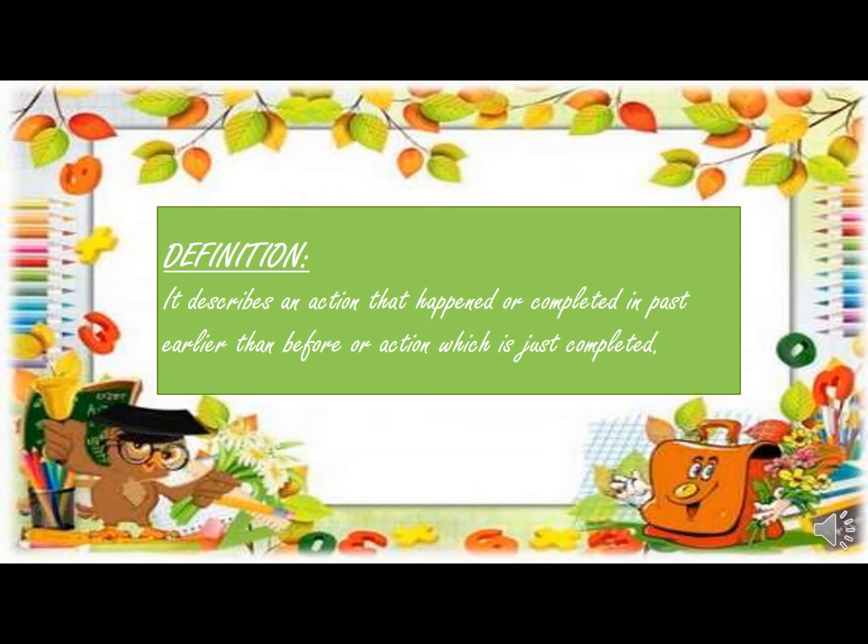Now a series of actions: I finished work, walked to the beach and found a nice place to swim. As you have seen in both examples, the action is already complete. Now let's move towards the definition of simple past tense. Simple past tense describes an action that happened or was completed in the past, earlier than now, or an action which has just completed.